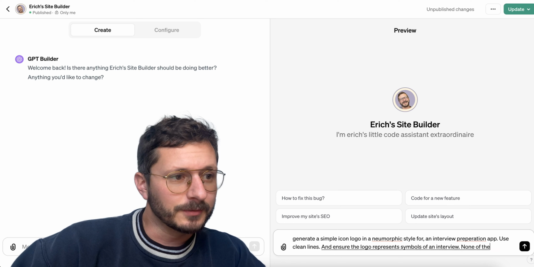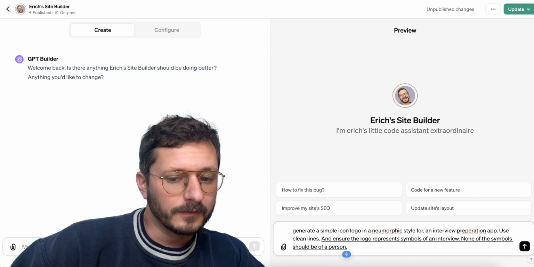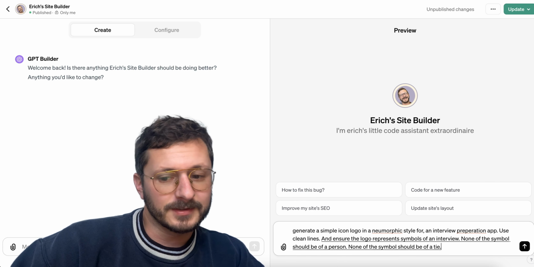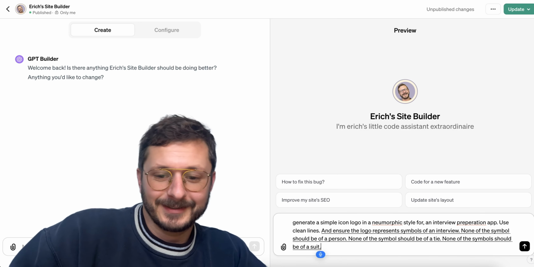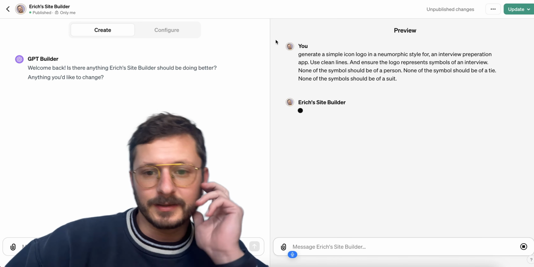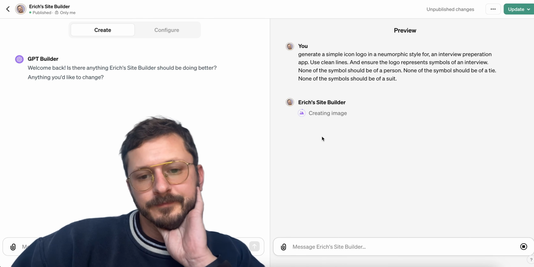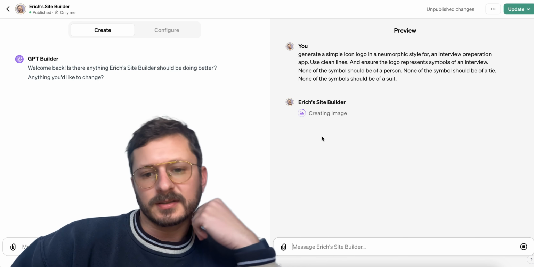None of the symbols should be of a person, period. None of the symbols should be of a tie. None of the symbols should be of a suit. All right, let's see. Oh, dear Lord. Please deliver us a logo.